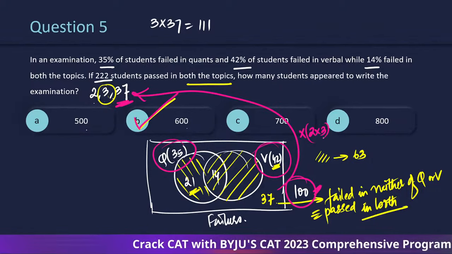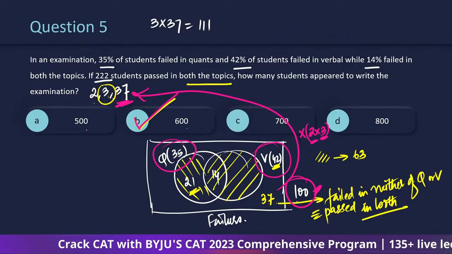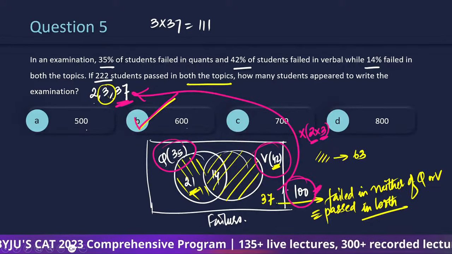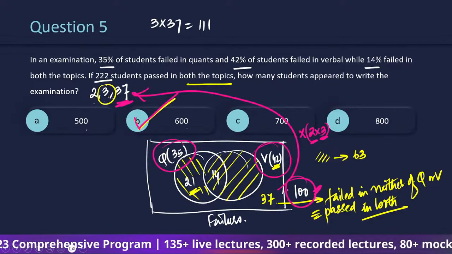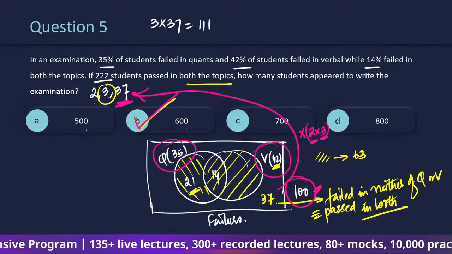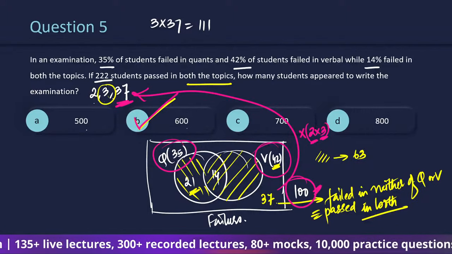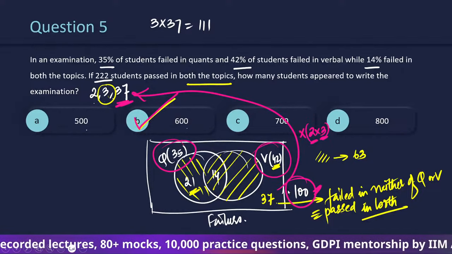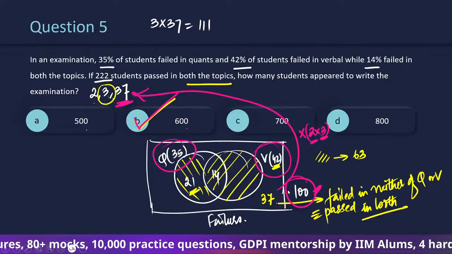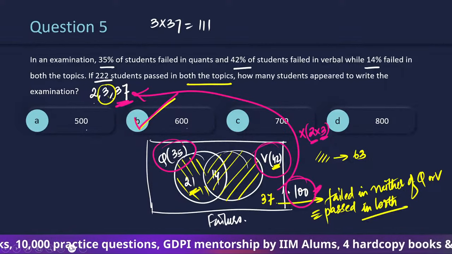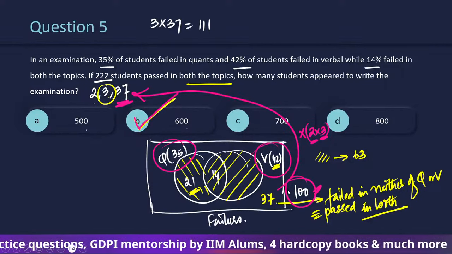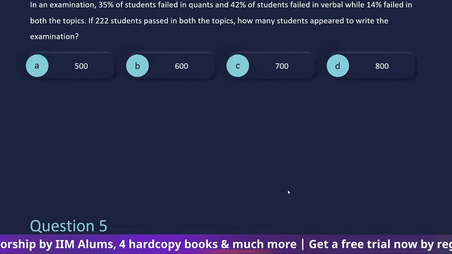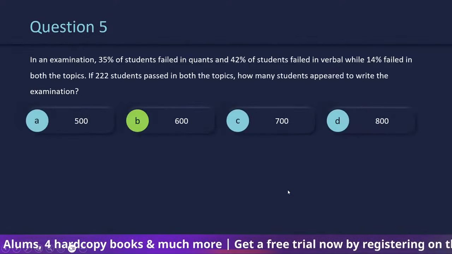Like I said, your number should be in the table of 3 or 2 or 37 or maybe at least one of them. So if you trust the process that your magnitude ka change, because you know set theory works on ratios, so magnitude ka change is going to be one of the reasons how the final answer or the options look like. तो आप केवल टेबल चेक कर लो, you don't have to solve entirely. ठीक है, 600 ही होना चाहिए, right?